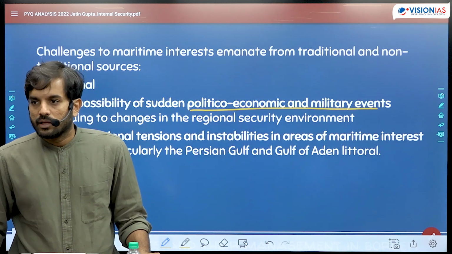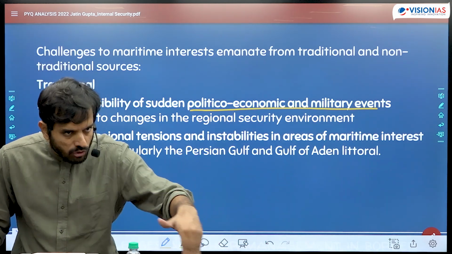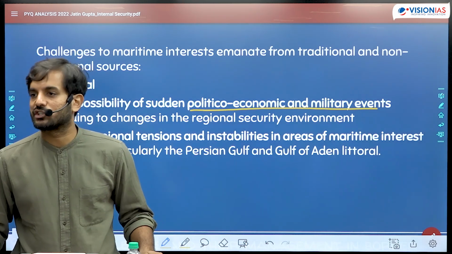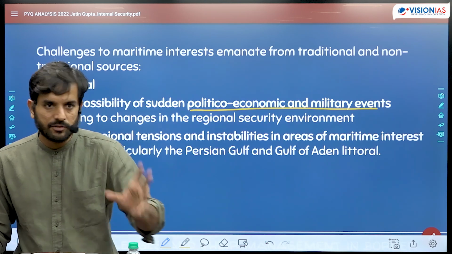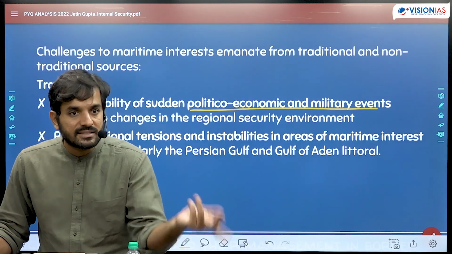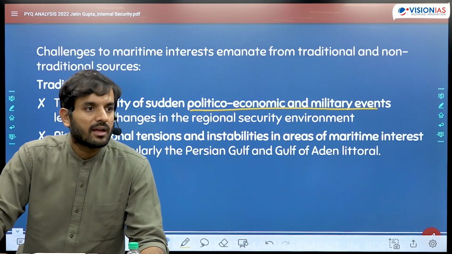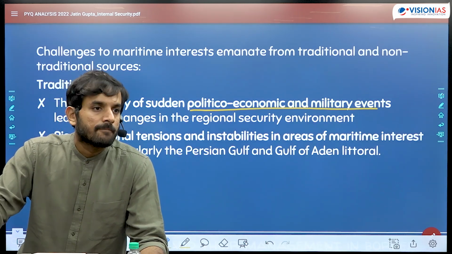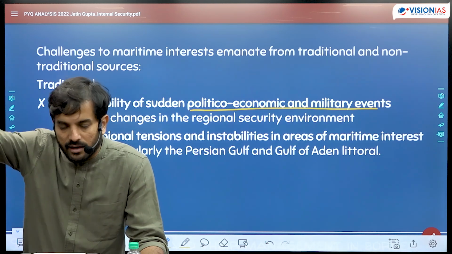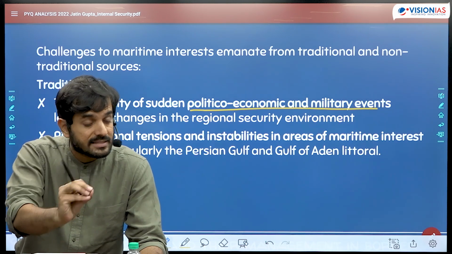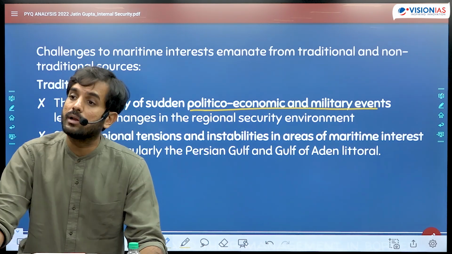In 71, the American ships had moved very close to the Indian coast to create pressure on India to withdraw from Bangladesh. Right? So that is one threat which we face. Second is the increasing presence of the Chinese in the Indian Ocean region, which is our area of influence, and the Chinese are establishing Hambantota, है ना? बिल्कुल relevant example है, एकदम current affairs का, वो लिखना जरूरी है.